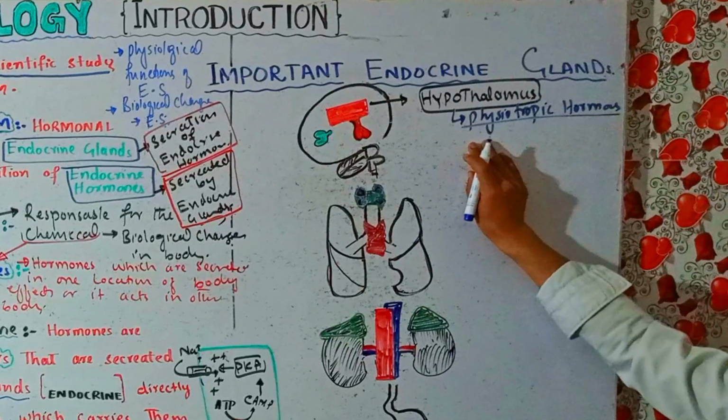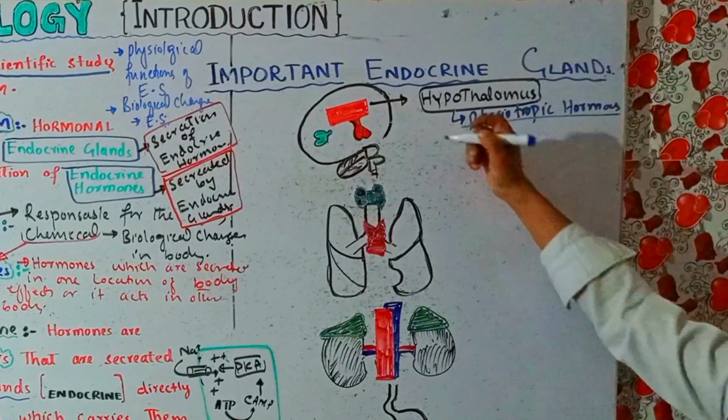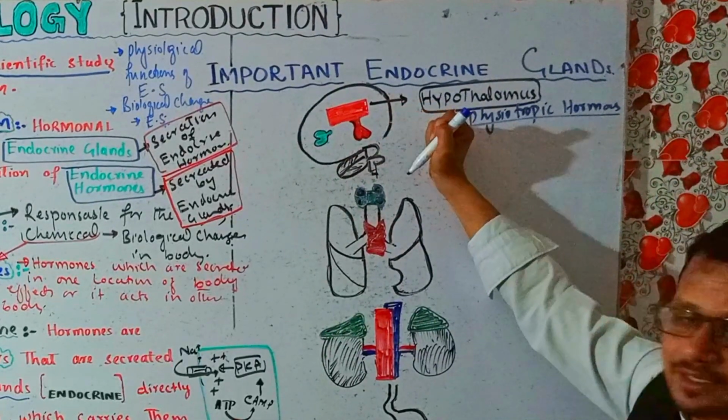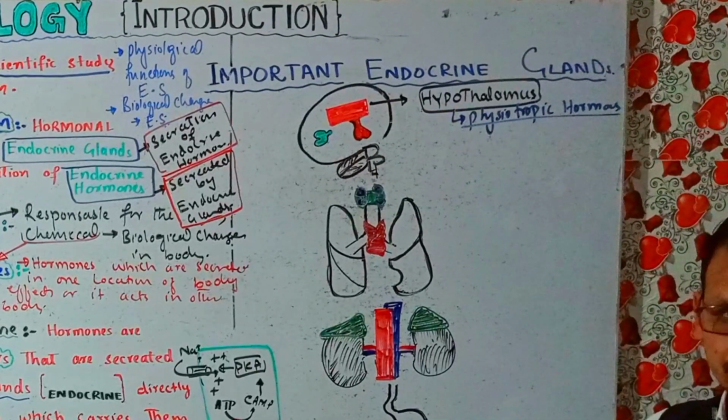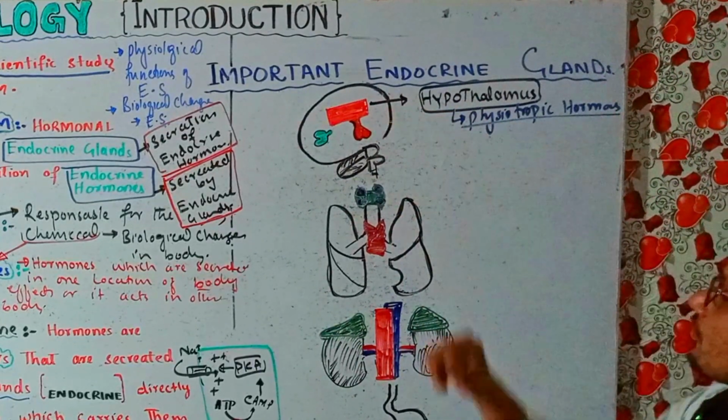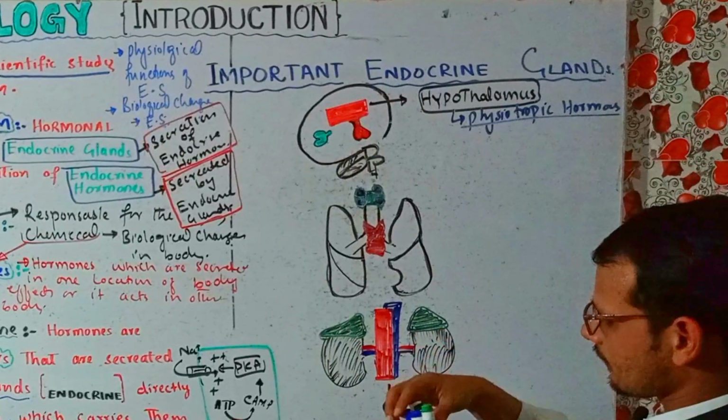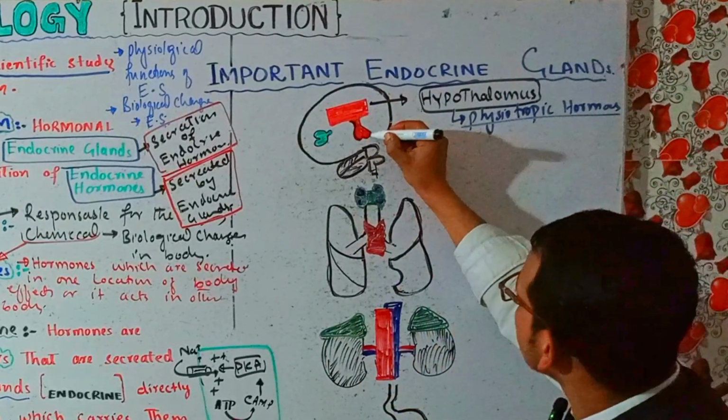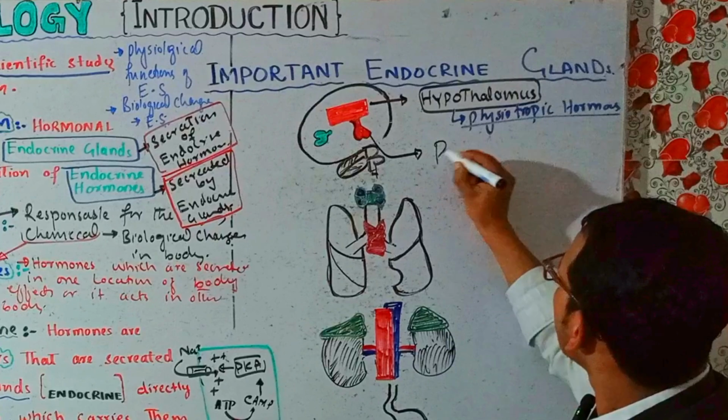For example, the growth hormone releasing hormones, which will give a message to the pituitary gland, right? For example, this is the pituitary gland.